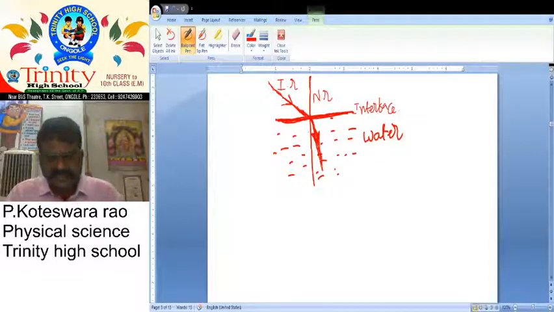Actually, that light ray travels in this direction. But why is it bent? Because, as we already told, at the surface it can change its speed and also direction. So it is due to refraction of light.